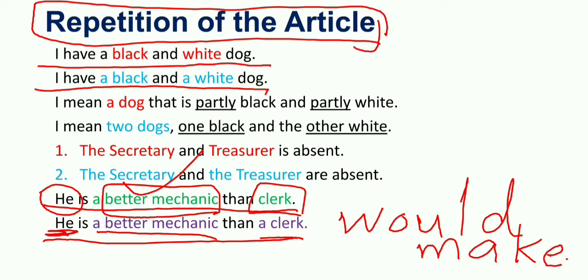A repetition of the article changes your sentence meaning. So use it very carefully and prudently. This was today's video about the repetition of the article.